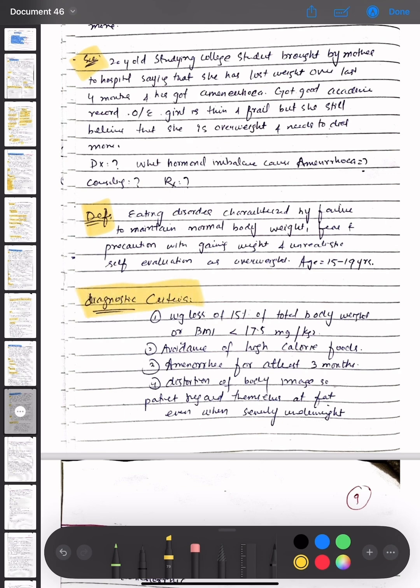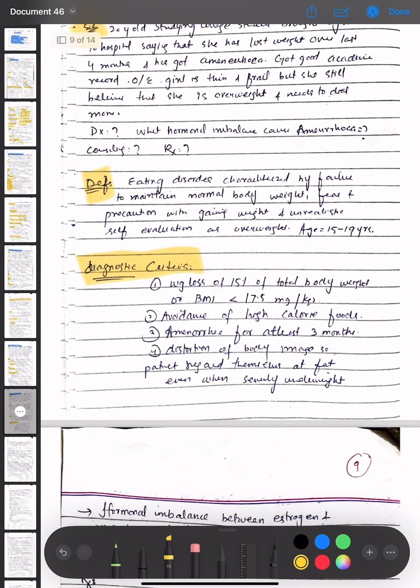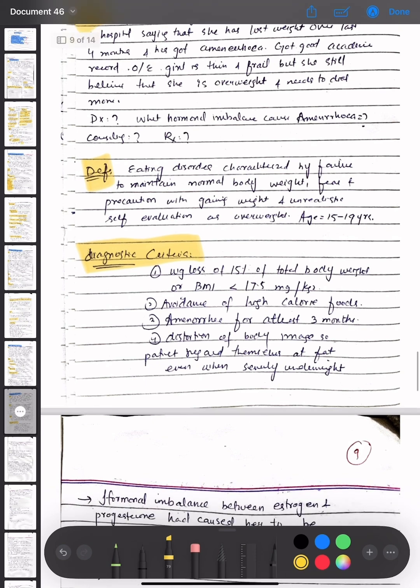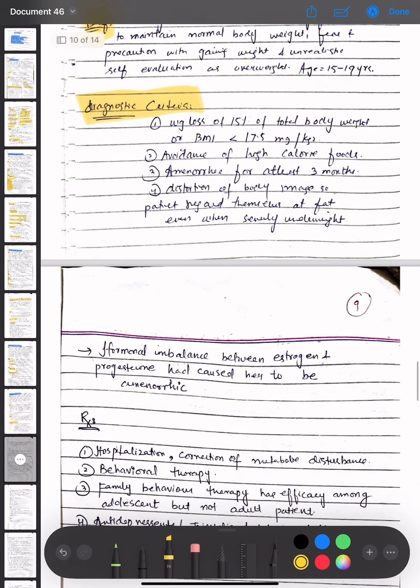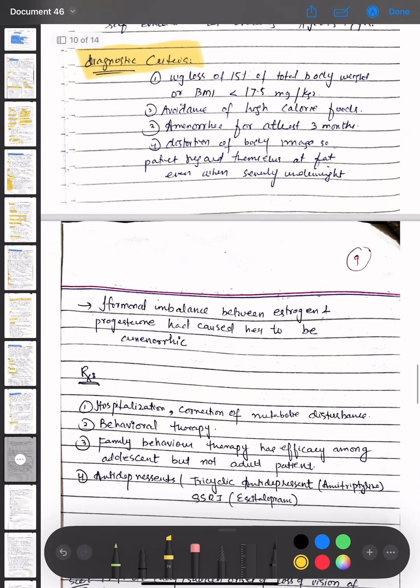The diagnostic criteria are weight loss of 15% of total body weight or BMI less than 17.5 kg/m², avoidance of high caloric food, amenorrhea for at least 3 months, and distortion of body image, so patients regard themselves as fat even when severely underweight. Hormonal imbalance between estrogen and progesterone had caused her to be amenorrheic.